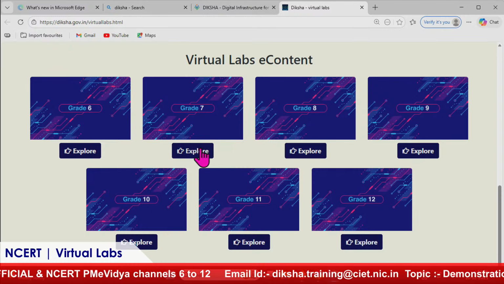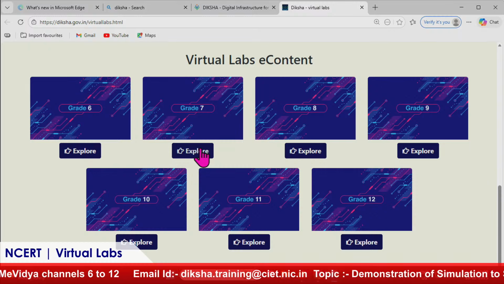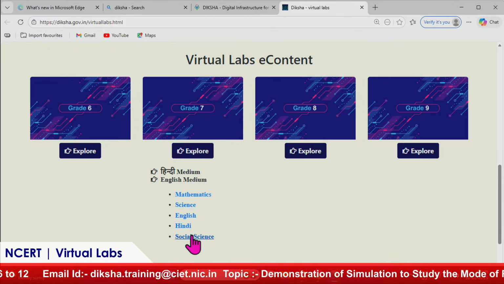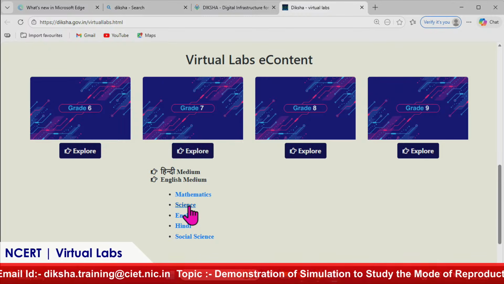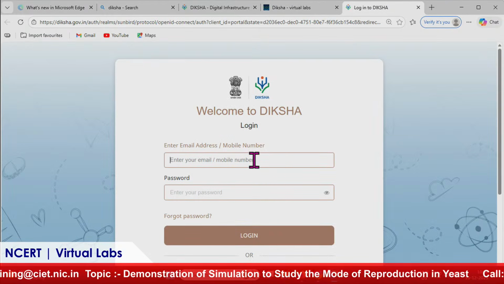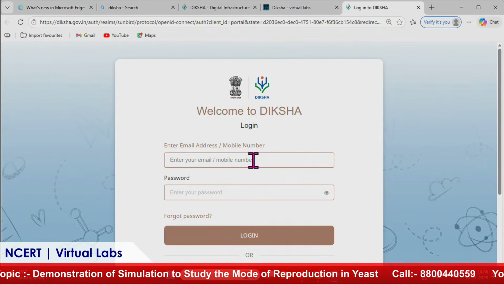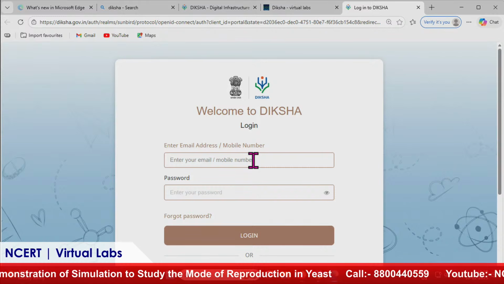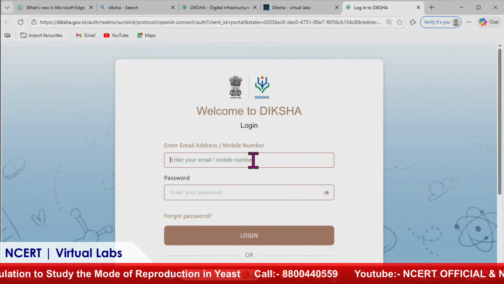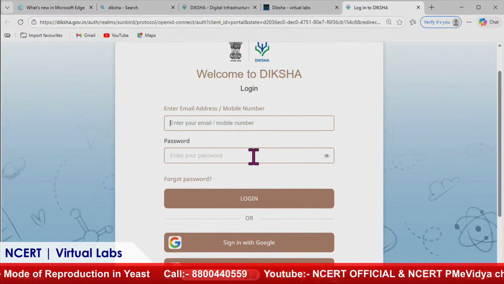And right now, because we are going to study mode of reproduction in yeast for class 7th, so I'll click on explore of class 7, then English medium. You can see that all the subjects have appeared for which resources are available. I'm clicking on science. So before it takes me to the resources, it asks me the login address, so that those who are working for Diksha, those who are working for the nation, because Diksha is the national platform, they just want to gather the basic information about you, and that's why you require to log in.